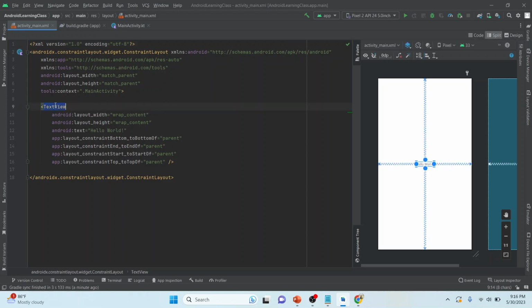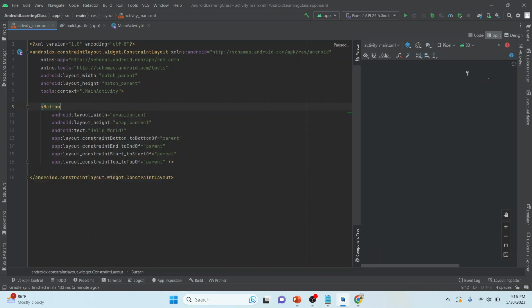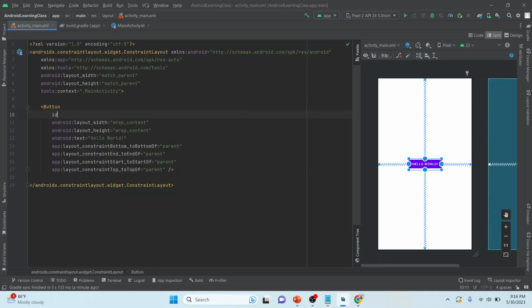Let me change this text view to a button, and let me give it an ID. I will give this ID as btnNext. Let me change the text of it to Click me.